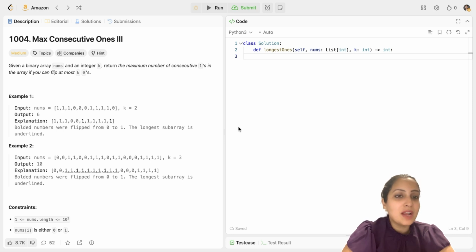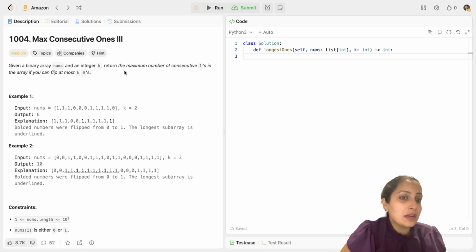So let's dive into our first question here. Our first question is 1004 LeetCode problem, Max Consecutive Ones 3. What does this question say? You have been given a binary array nums and an integer k. You have to return the maximum number of consecutive ones which are possible in the array if you can flip at most k zeros. So basically, you might have zeros in between ones in the array, and you can flip at most k zeros. Okay.